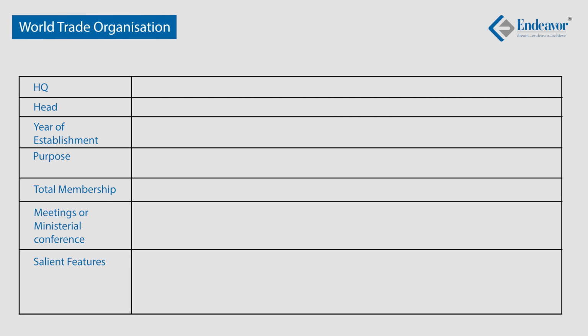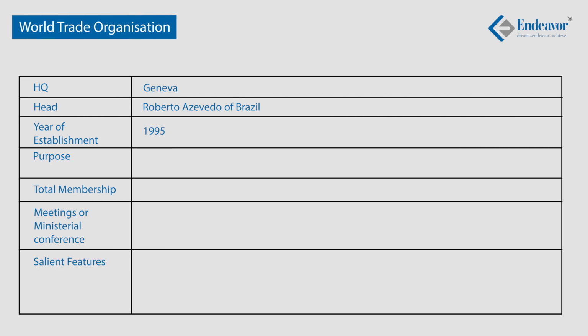In first row is written headquarter, which is Geneva. In second row is written the name and nationality of the presiding officer. He is Roberto Azevedo from Brazil. In third row is given the year of establishment of WTO, which is 1995. Here is a slight catch. I shall talk about that in a while.